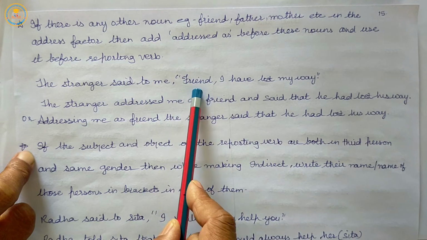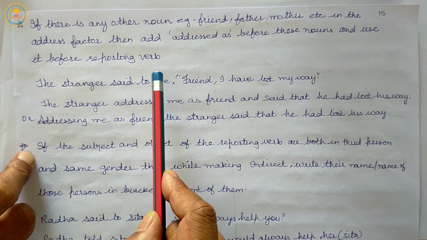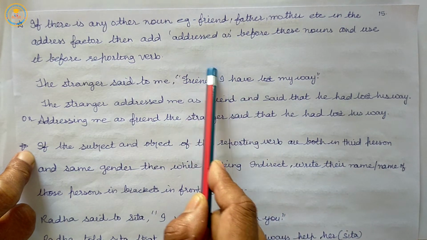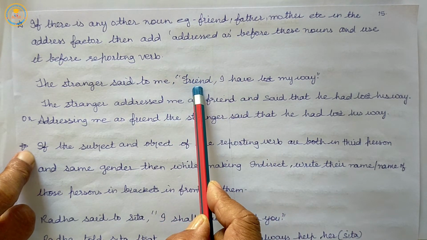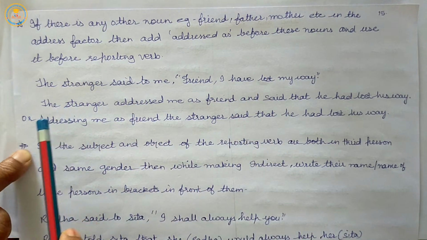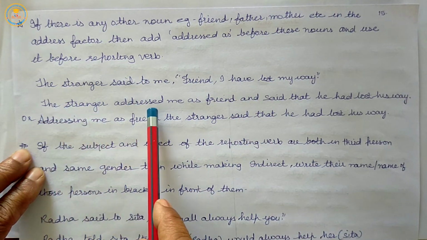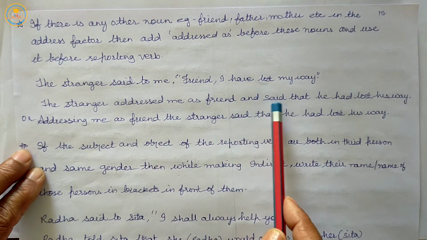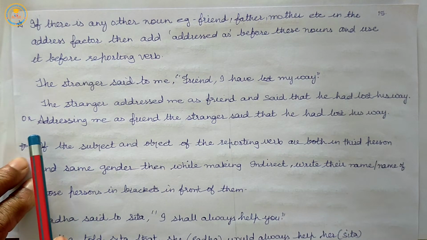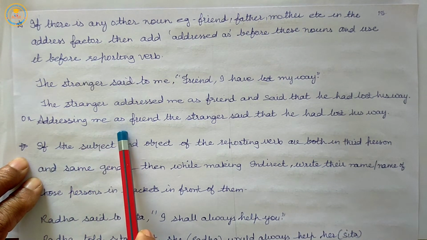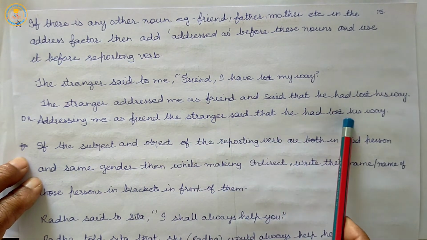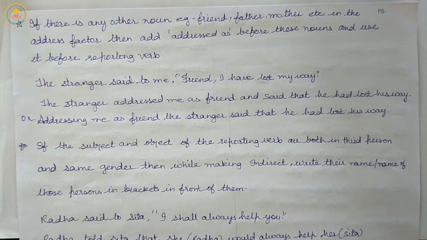In the address, we will add "addressed as" before the given noun, and we will use this before the reporting verb. So the indirect: the stranger addressed me as friend and said that he had lost his way. Or, addressing me as friend, the stranger said that he had lost his way.